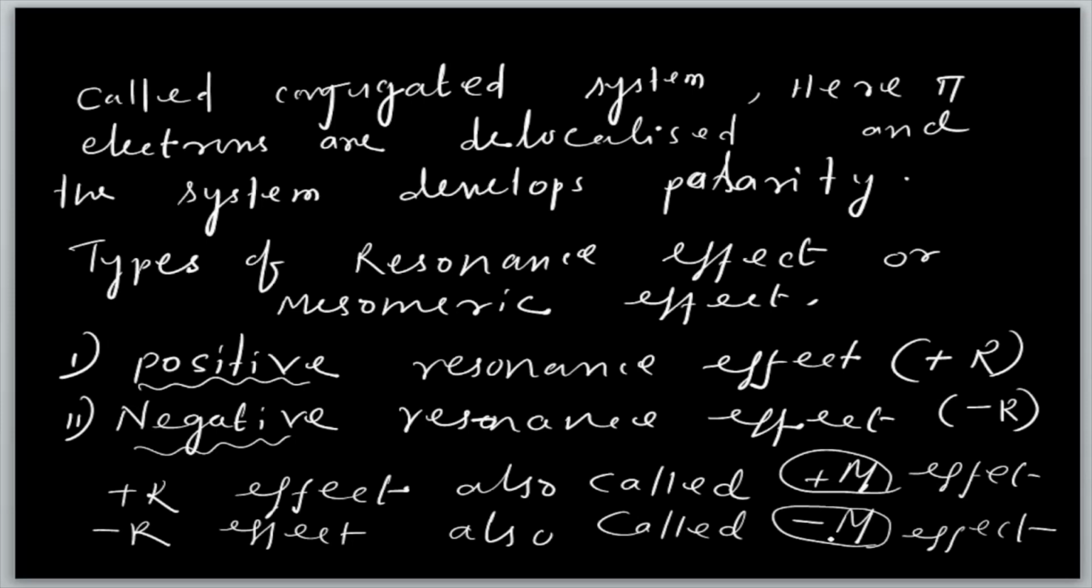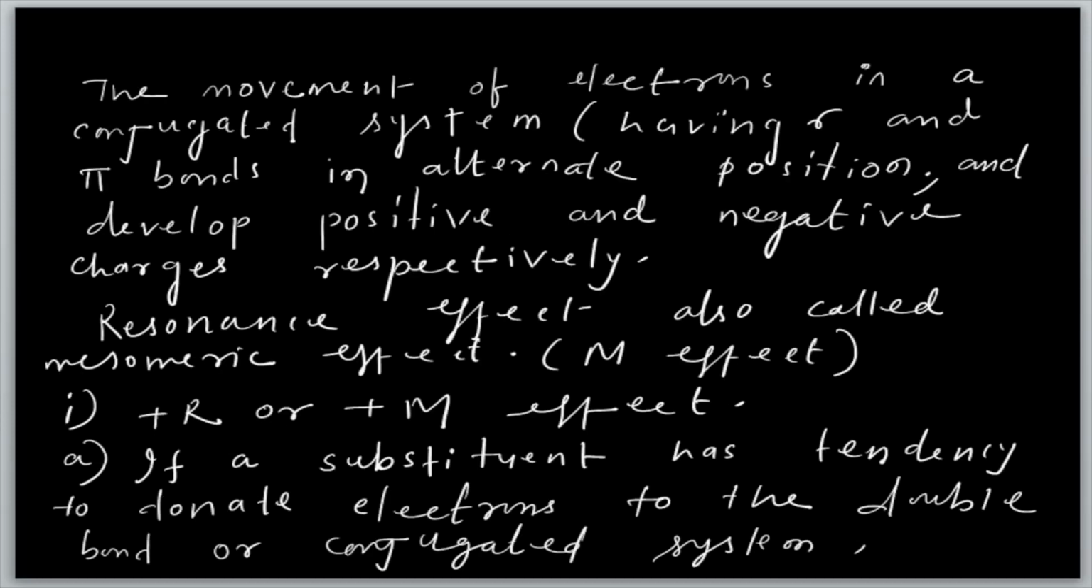Now I will explain what the positive resonance effect is. What is the meaning of positive resonance effect? It should be a positive value, positive R should be written, but what is the meaning? When resonance occurs, movement of electrons takes place from a pi bond in a conjugated system, that is, one having pi and sigma bonds in alternate arrangement, and here it develops positive and negative charge respectively.